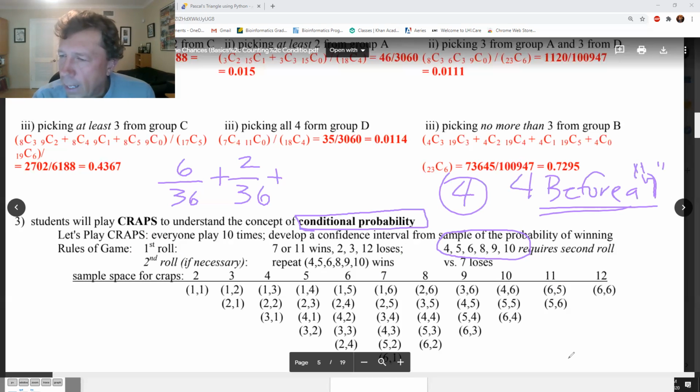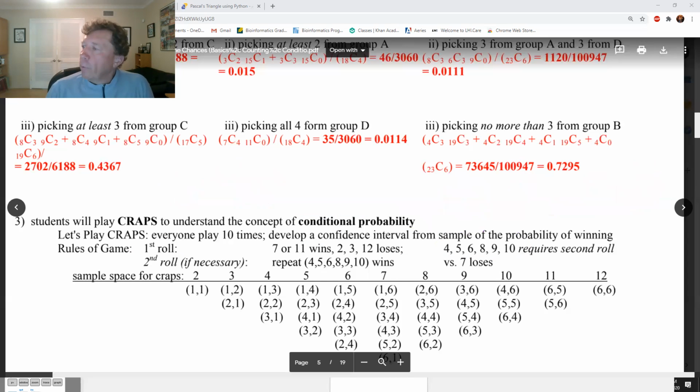Okay, got it? I'm putting it in parentheses, or quotes, for some reason. 4 before a 7. Now, if you get a 7, you lose. If you get a 4, you win. Any other number doesn't matter. Just roll again. So it can take a while. Okay, so let me talk about that again. I'm going to rewrite it for the third time.